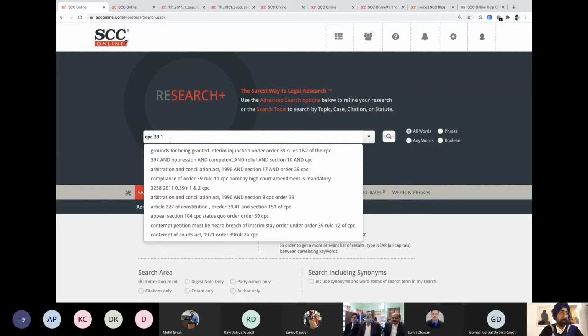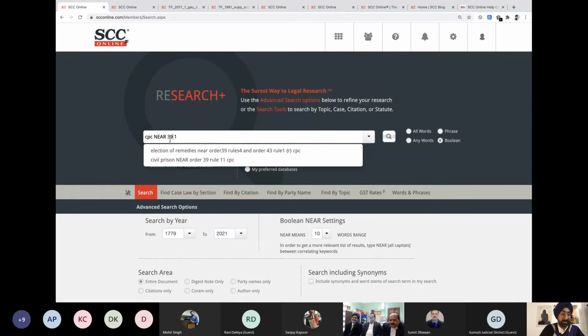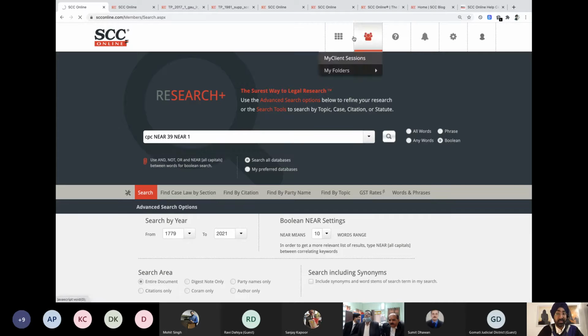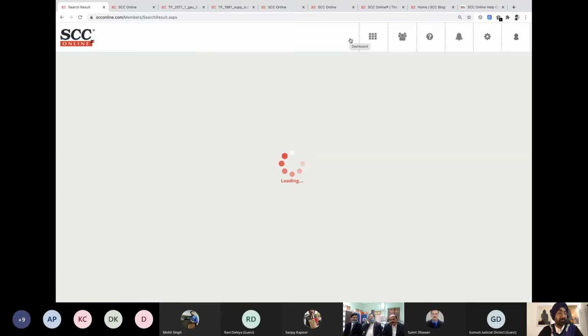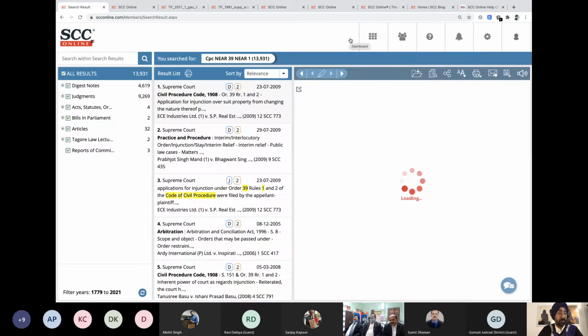CPC 39.1. Let's write 3 words. And then the magic ingredient: CPC near 39 near 1. Start search. It'll give you exactly what you're looking for. And not only for this, you can look for section numbers, judgments on various different sections also through this.